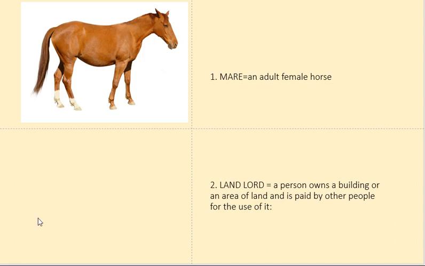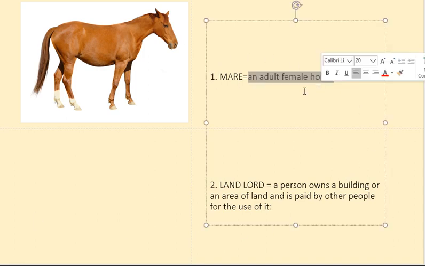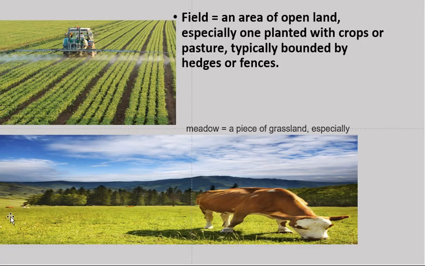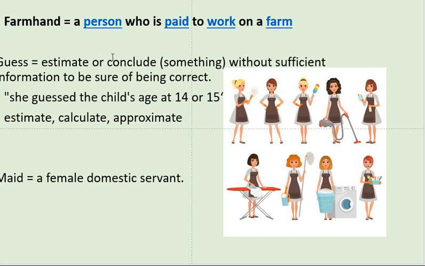In this, the different vocabulary is mare. First, mare means female horse, and landlord means a person who owns a lot of buildings or area of land, or is paid by other people. The difference between meadow and field: field means farming area, meadow means a piece of grassland. And third one, farmhand. Farmhand means a person who is paid to work on a farm. In this lesson, who is the farmhand? Mr. Sven, one of the persons.